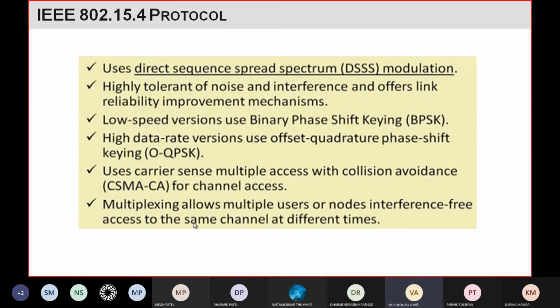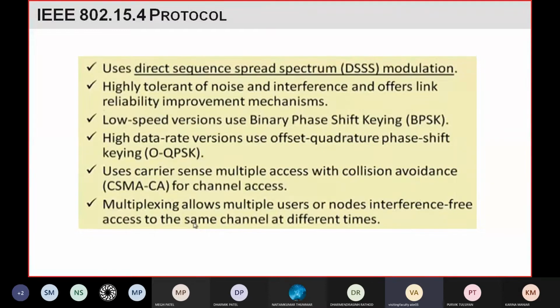So this protocol is providing tolerance for noise and interference, right? And it also provides an improved reliability mechanism. Once you connect two devices, that link is reliable, which means once you transmit or send the data, there is a surety that the data will be received. Such a feature this protocol is providing.